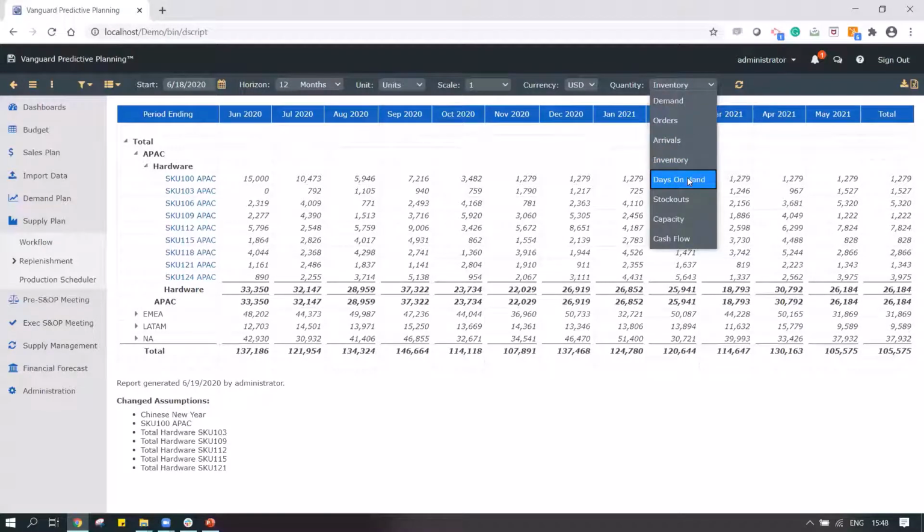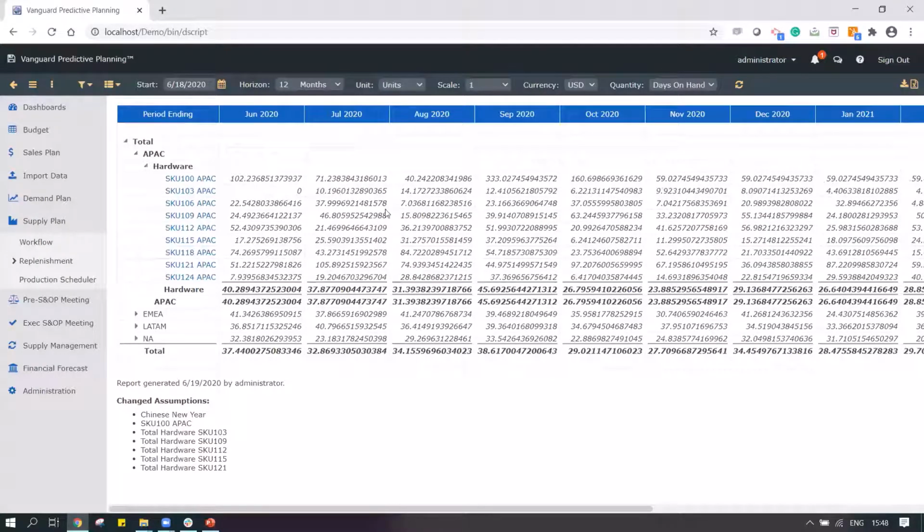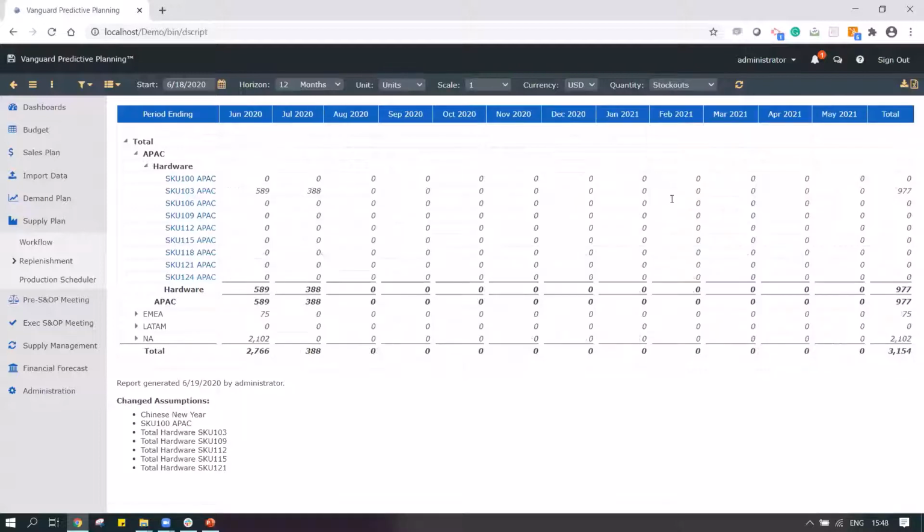I can look at days on hand, how many days on hand I would be carrying. I can also look at whether there are going to be stock outs. There might be certain stock outs happening during the initial time periods. I can also look at my cash flow and other information.